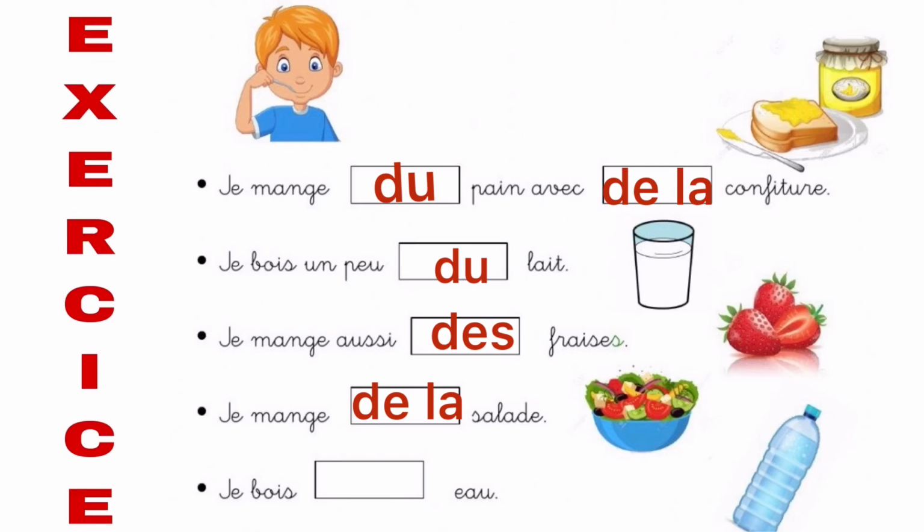And in the last sentence, je bois blank eau. Eau means water and it starts with a vowel. So we will put de l apostrophe. Je bois de l'eau, which means I drink some water. So in all these sentences, the quantity is not specified. That's why we have used partitive articles. So in short, partitive articles mean some, okay, where the quantity is unspecified.